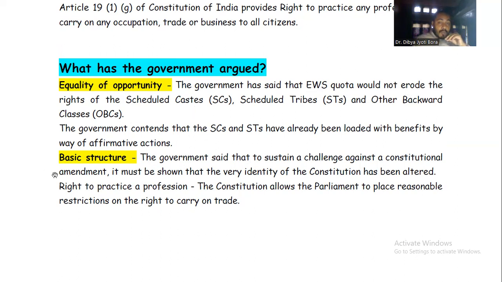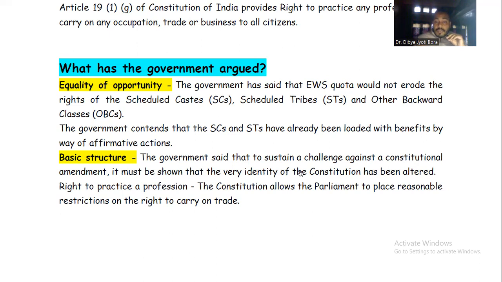Right, equality of opportunity. The government had said that the EWS quota would not erode the rights of SC, ST and OBCs. It contends that the SC and STs have already been loaded with benefits by way of affirmative action. So according to the government, the EWS quota does not erode the rights of SC, ST, OBC, because they are separately given reservation, right? Basic structure.